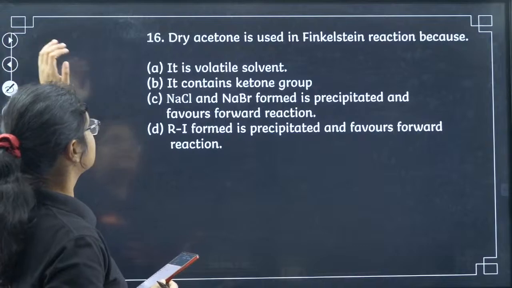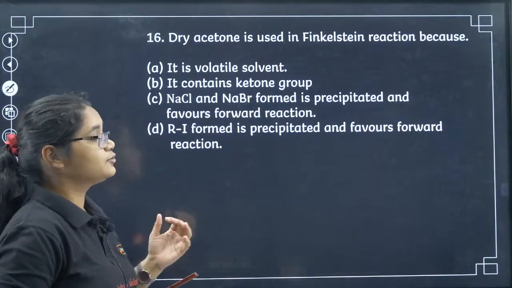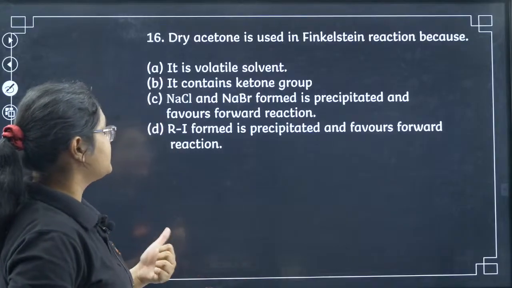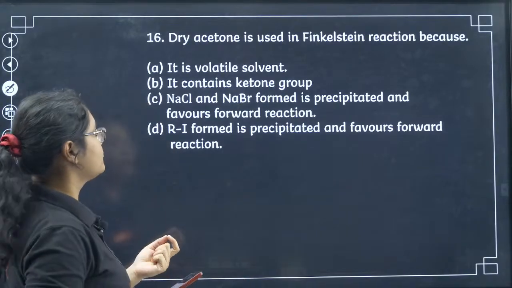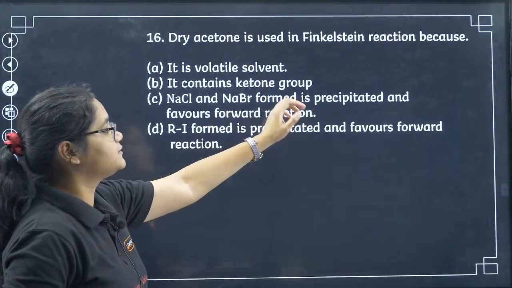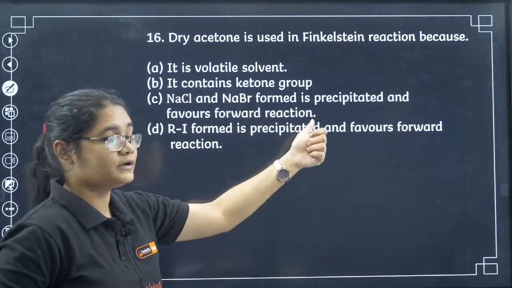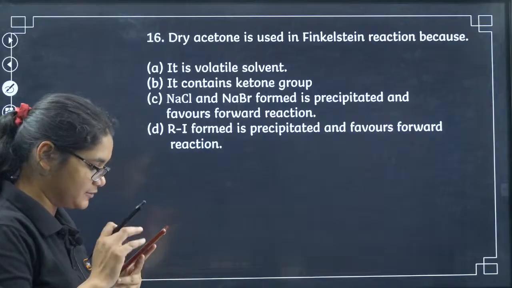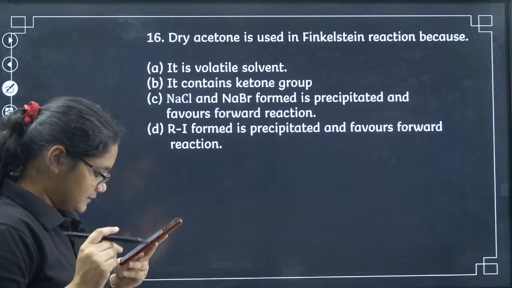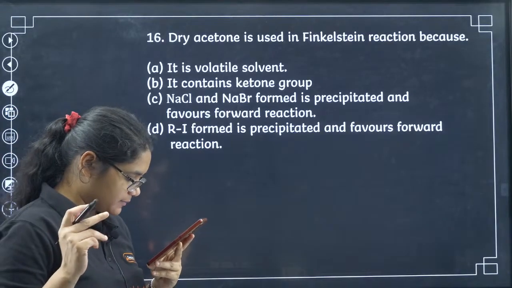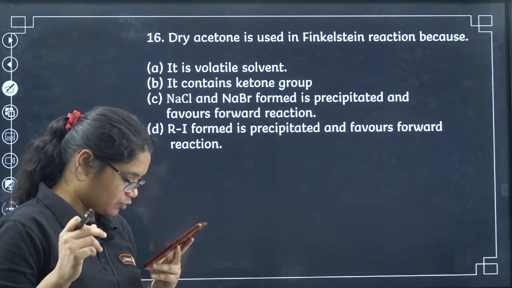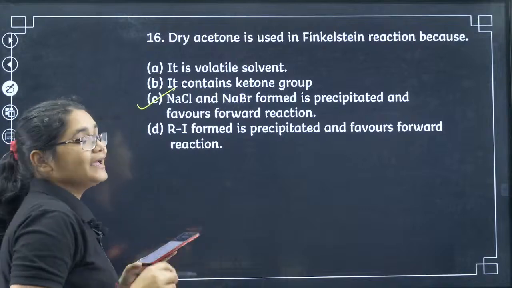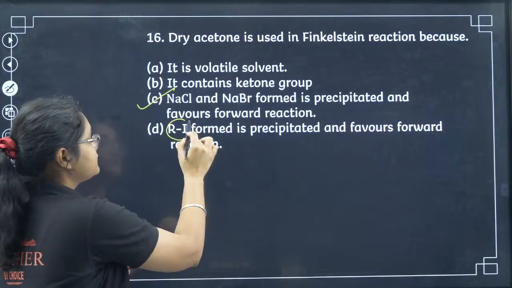Next, 16th question: acetone is used in the Finkelstein reaction because it is a volatile solvent, it contains a ketone group, NaCl and NaBr formed are precipitated and favor the forward reaction, or RI formed is precipitated and favors the forward reaction. Let me see who is giving the correct answer. No, Mohammed, Marudesh, it is wrong. Nikita is correct. The RI which is formed is not precipitated.